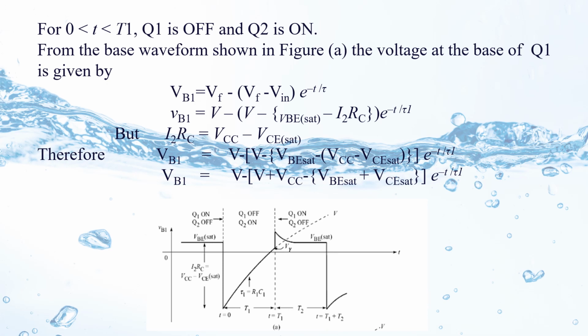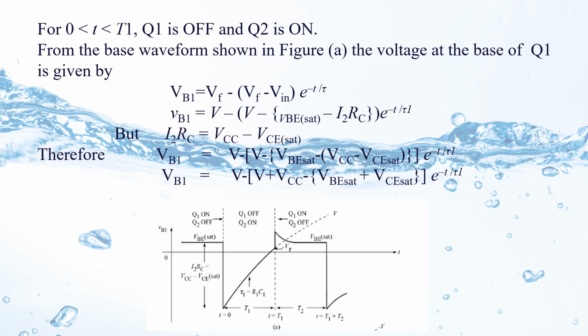In this interval it is exponentially rising with a time constant tau1 equivalent to R1C1. Its initial voltage is VB sat minus I2RC, where I2RC is given by VCC minus VC sat. Its final voltage is V.